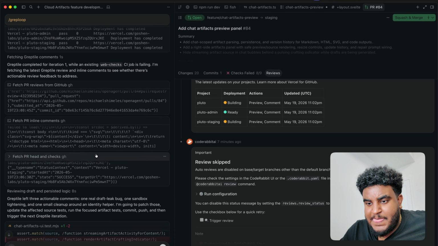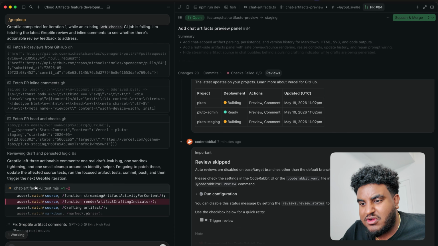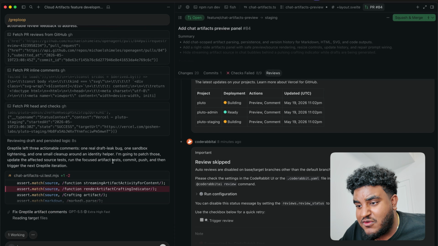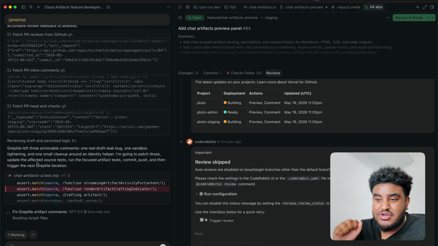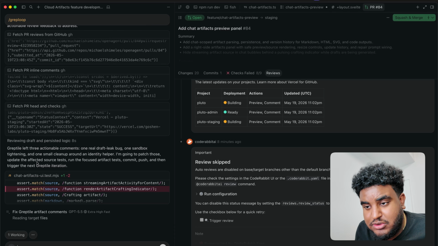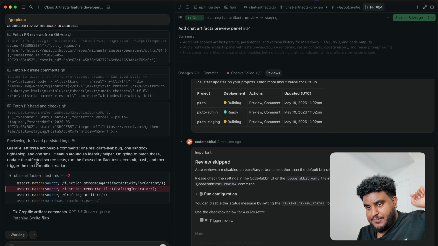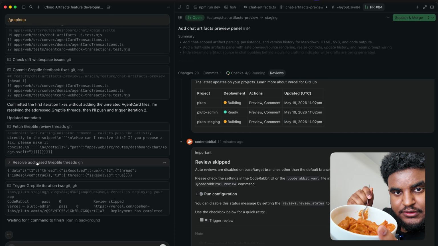So you can see here, it says Greptile left 3 actual comments: 1 real draft leak bug, 1 sandbox tightening, and 1 small cleanup around an identity helper. I'm going to patch those, update the affected source test, run the focused artifact test, commit, push, and then trigger the next Greptile iteration. This is where /grep loop works and cooks. And now I'm probably going to go grab something to eat. I'll be right back. Got some pasta, cream sauce.